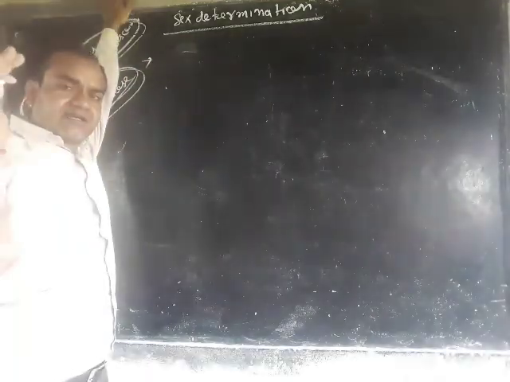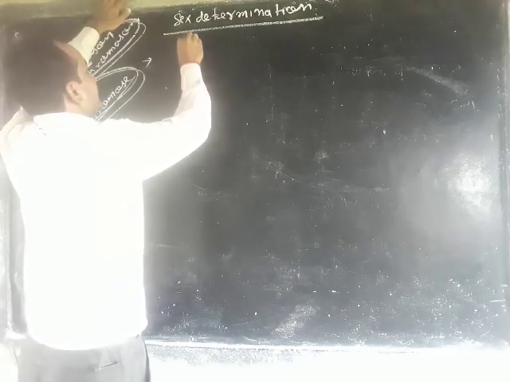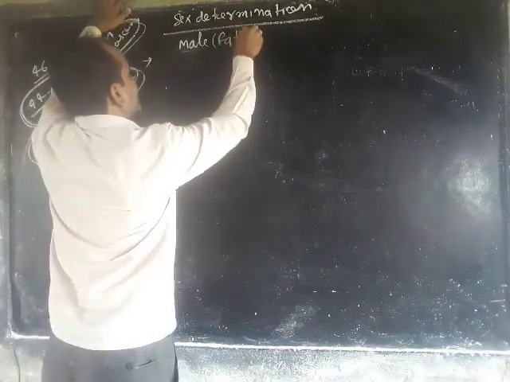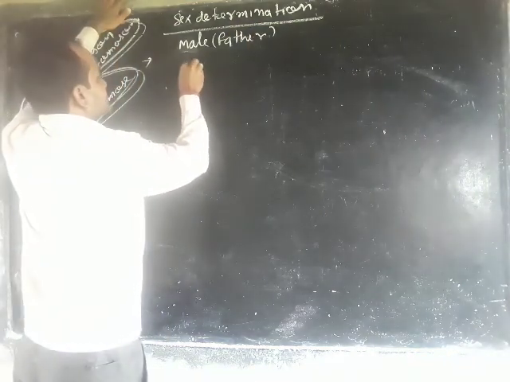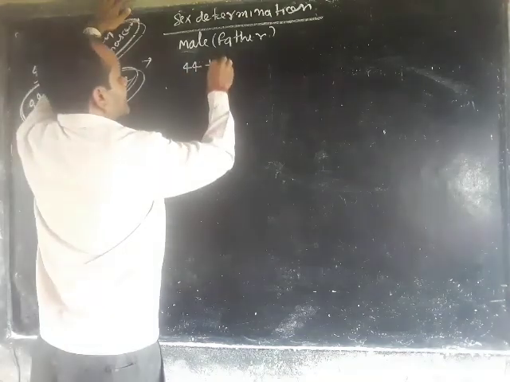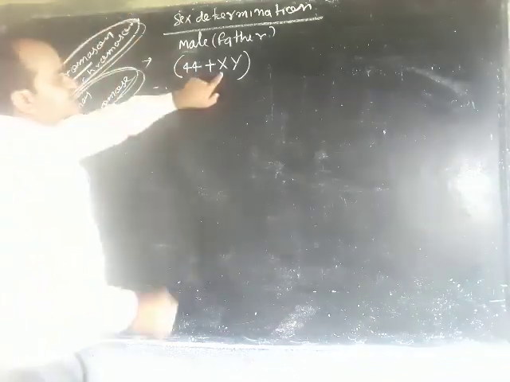Thus we can say the male human body, or the father's body, contains 44 somatic chromosomes and X and Y sex chromosomes.